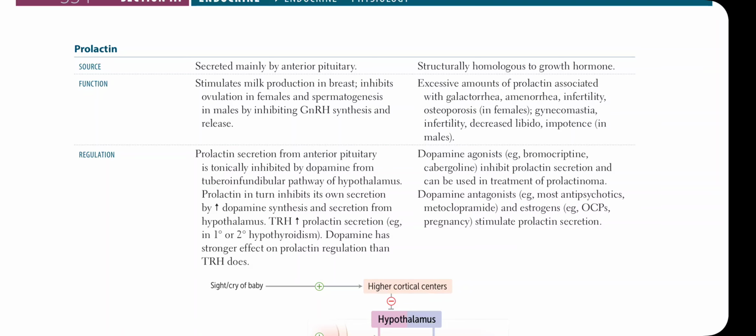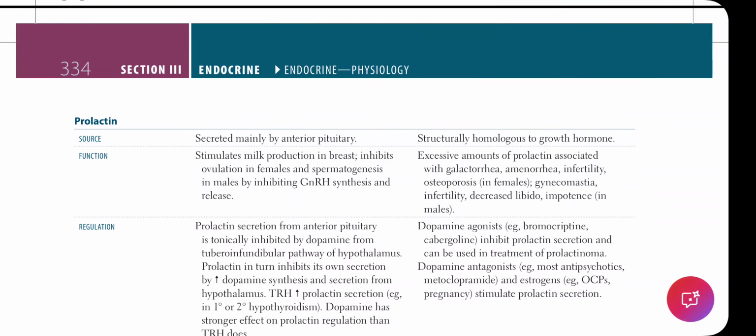Dopamine has a stronger effect on prolactin regulation than thyrotropin-releasing hormone. Now, structurally, prolactin is homologous to growth hormone, and an excessive amount of prolactin is associated with galactorrhea, amenorrhea, infertility, osteoporosis in females, and gynecomastia in males, and it can cause infertility, decreased libido, and impotence in males as well.